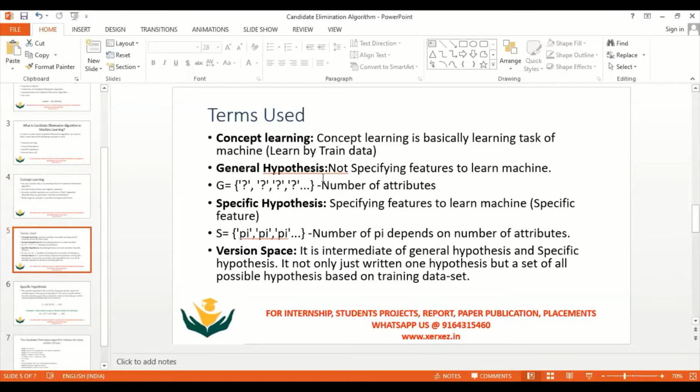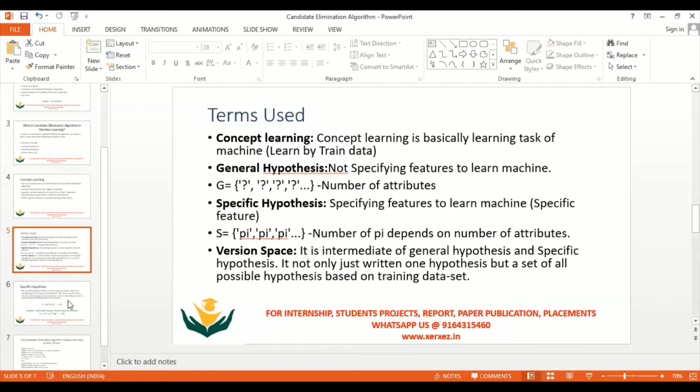Next we will start tracing the data using the general hypothesis as well as the specific hypothesis. When you set the boundary using the general and specific hypotheses, the space that is set is called the version space. The version space is nothing but the space in between the general hypothesis and the specific hypothesis.